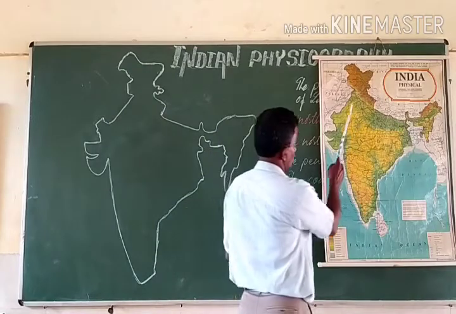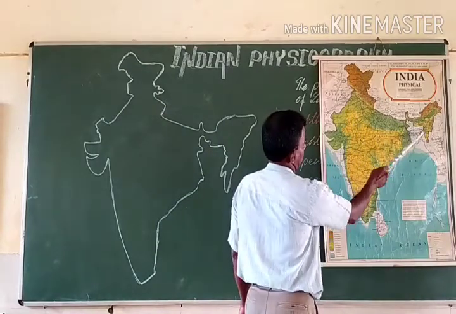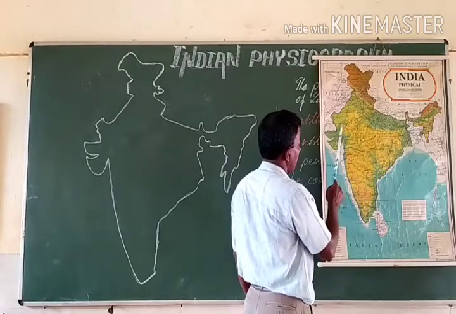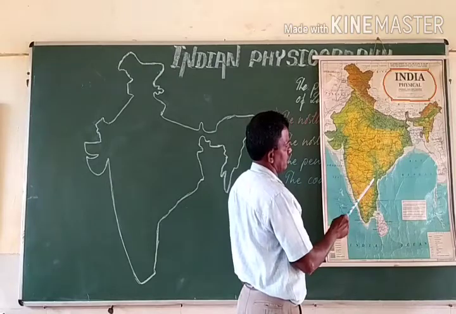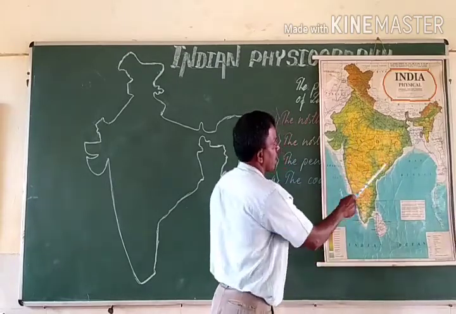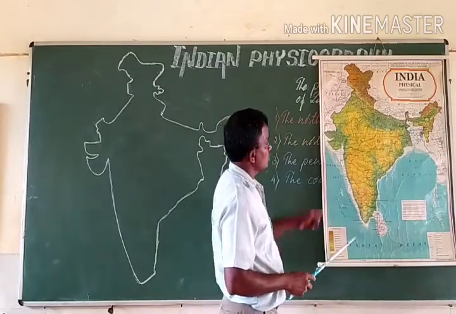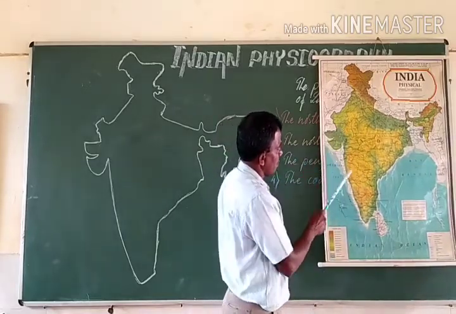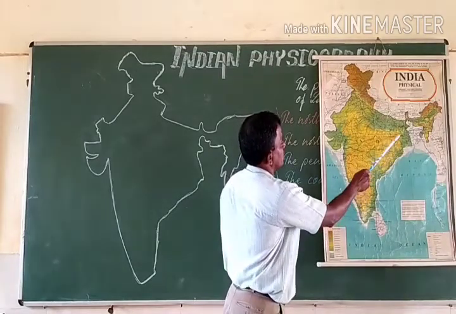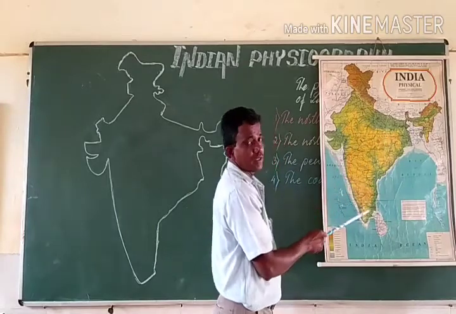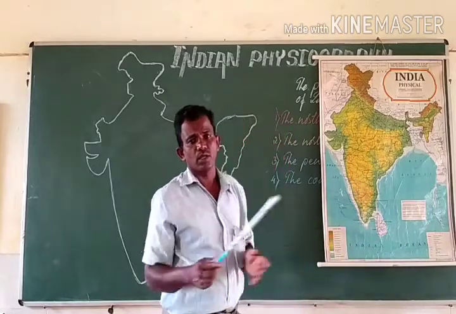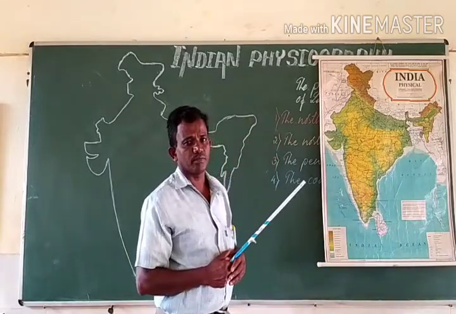South of the northern plains, a vast stretch of plain land, we have the 3rd physical division of our country, that is the peninsular plateau. In this particular map, it is shown in yellow mixed with a bit of green. This entire region shows you how vast the peninsular plateau is.